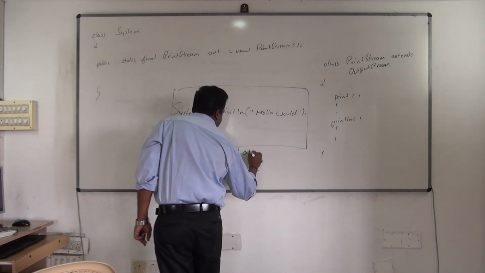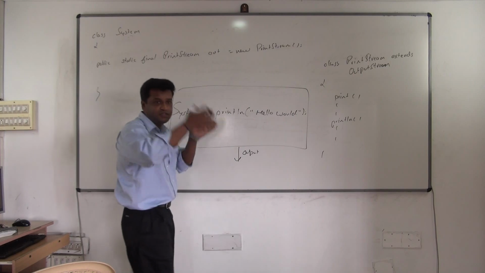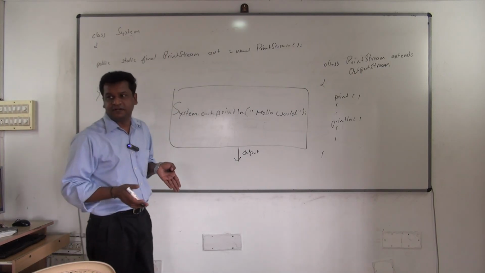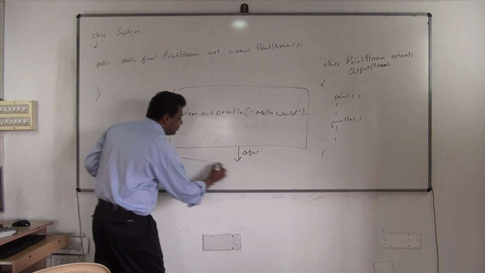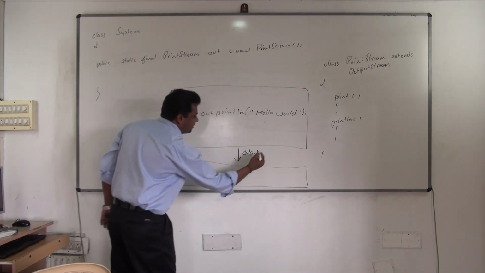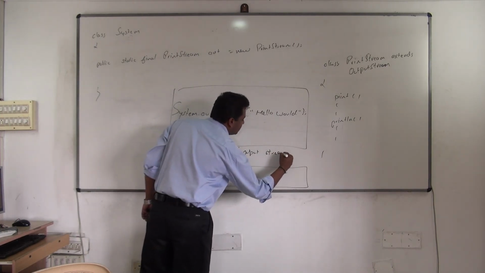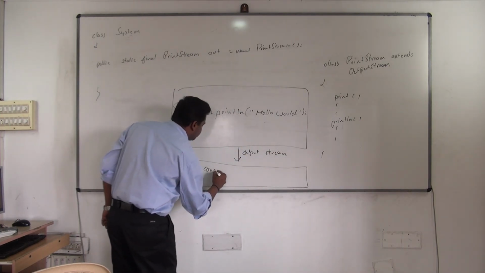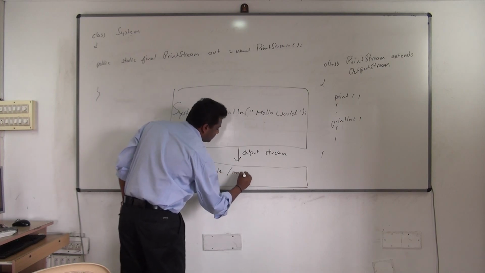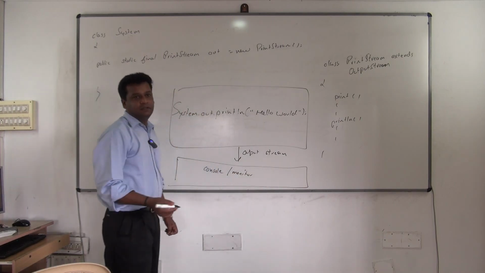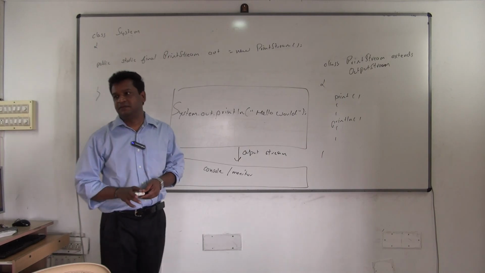It creates an abstract stream. One stream will be created, which we cannot see, but that output stream will be linked with your console or monitor. That's how it works. Are you clear with this?